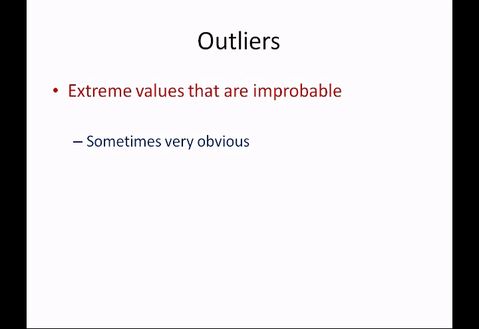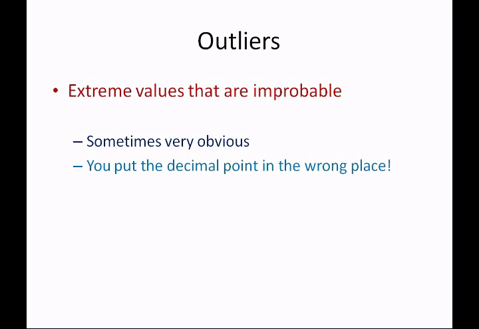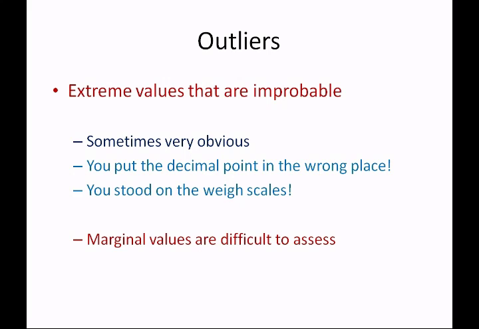Okay. Now sometimes we find values which are way out of line. They're extreme values that are very improbable. And sometimes these are very obvious. You might have put the decimal point in the wrong place, or you might have even stood on the weigh scales. Marginal values are actually difficult to assess.